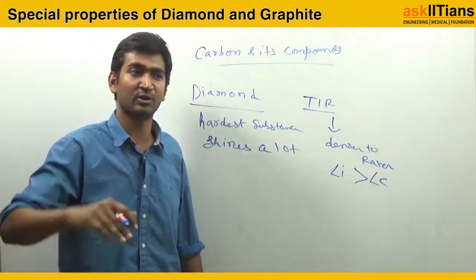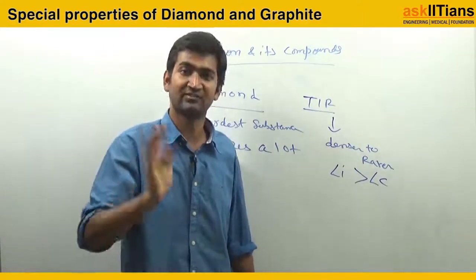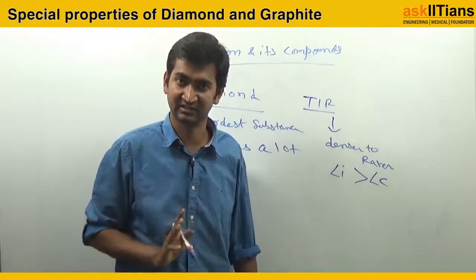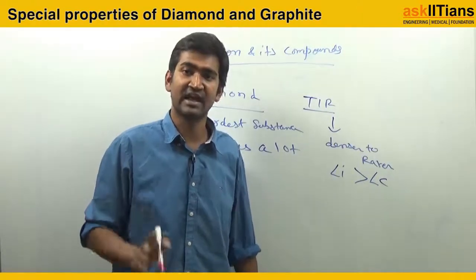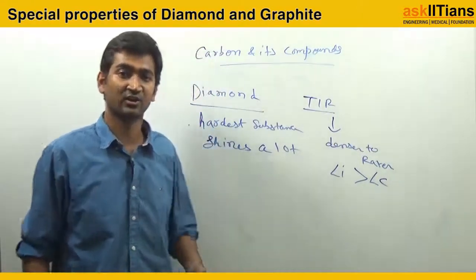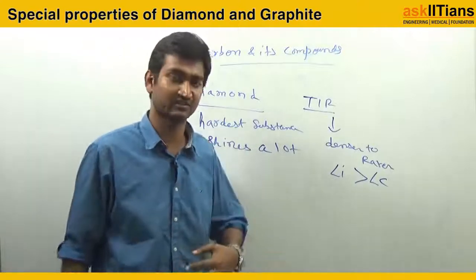There will be no refraction, there will be only reflection, and that is what we say total internal reflection, right?